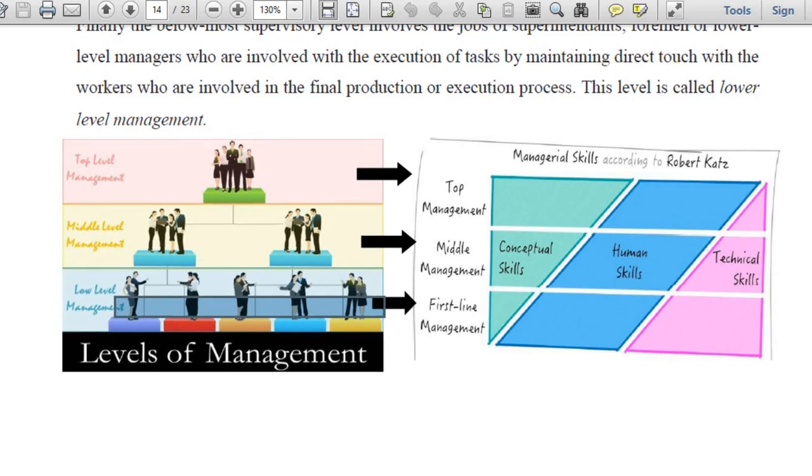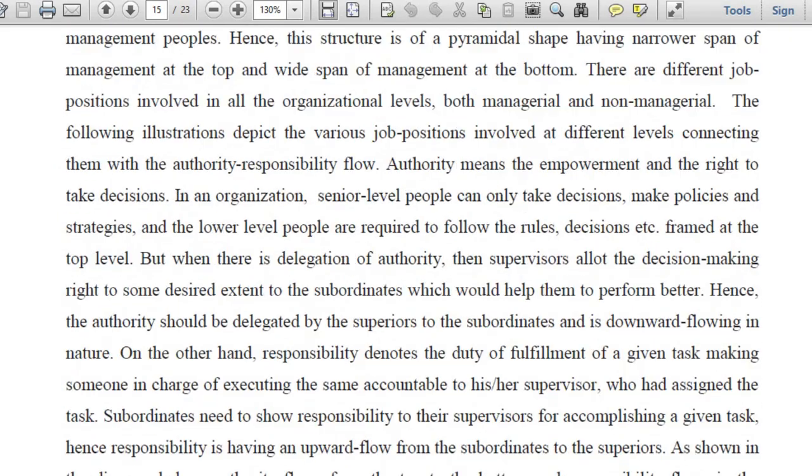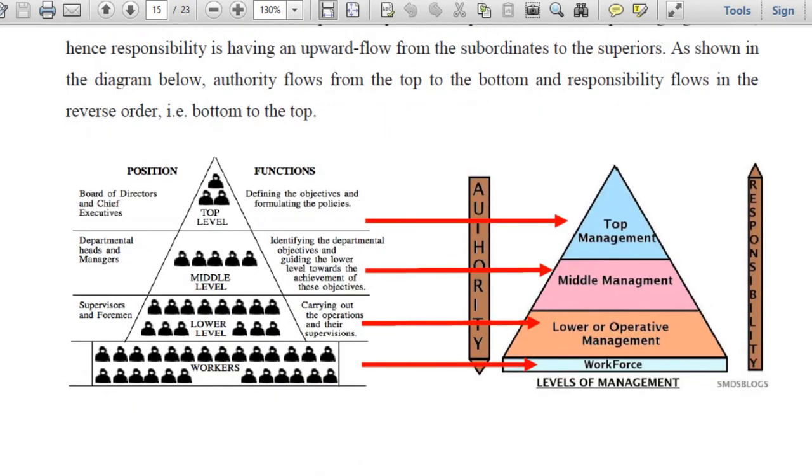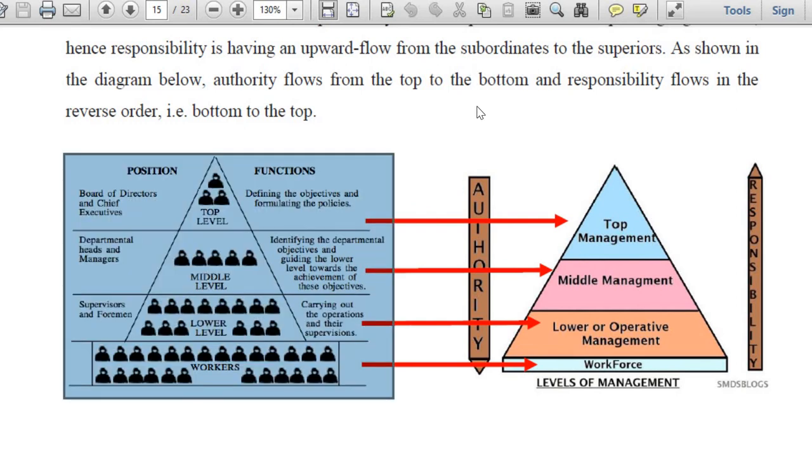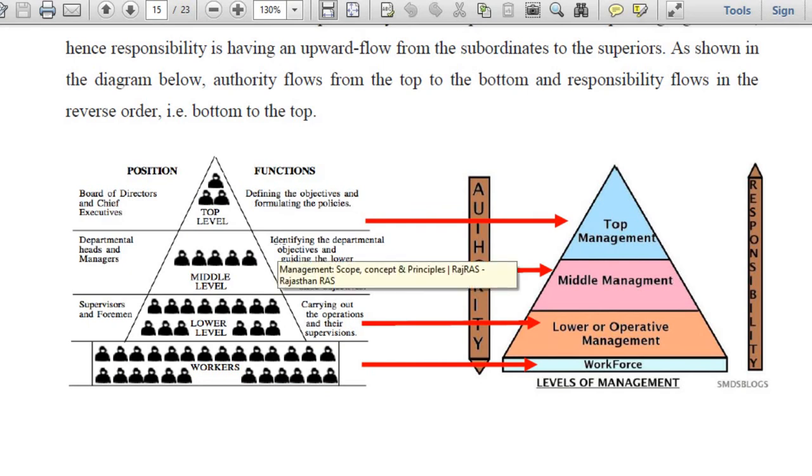Okay, so now let's give another briefing about the functions. Just go through the functions, you will understand. I have explained everything very clearly in every line. These are the job positions involved, already discussed. The chief executives, the board of directors, whoever is there. Then the departmental heads and managers are there in the middle level. Okay, the functions are given there. They identify the departmental objectives and guide the lower level to achieve the objectives. So the middle level managers need to identify the objective for their own department depending on the overall objective which has been set by the top level.